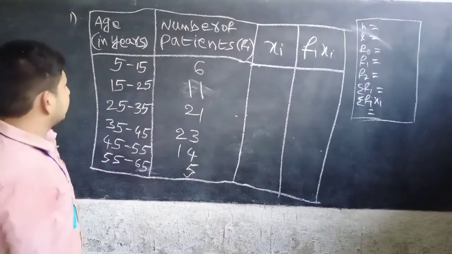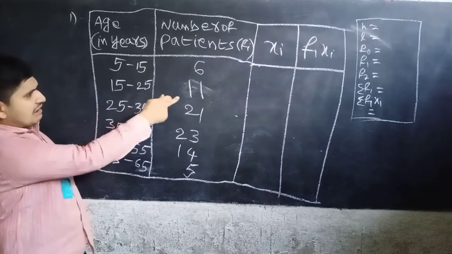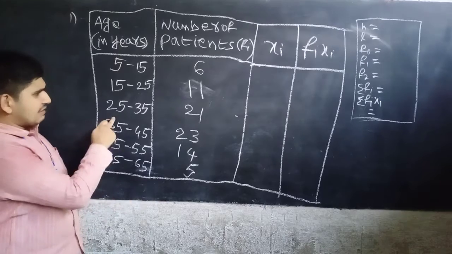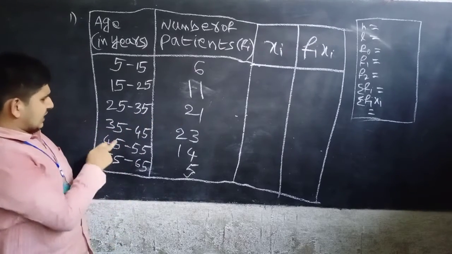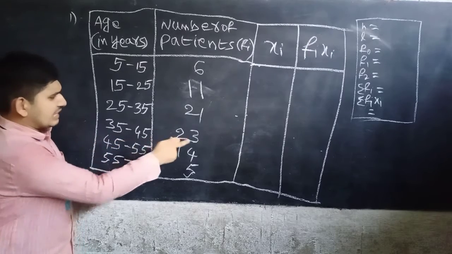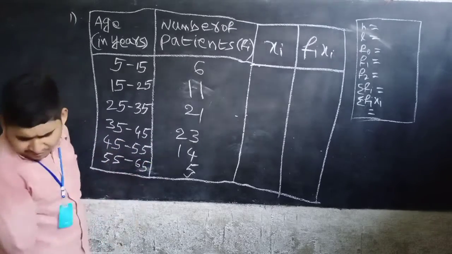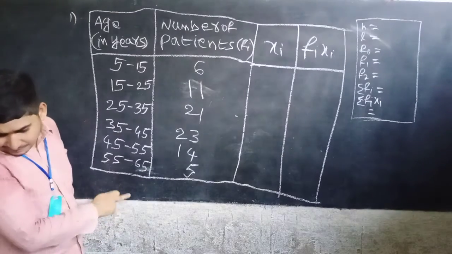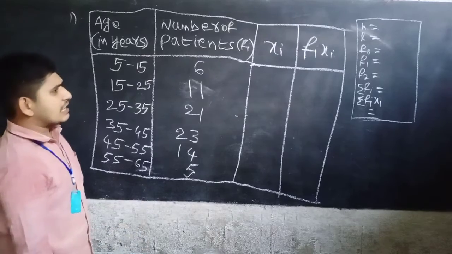The classes are 5 to 15 with frequency 6, 15 to 25 with 7, 25 to 35 with 21, 35 to 45 with 23, 45 to 55 with 14, and 55 to 65 with 5.